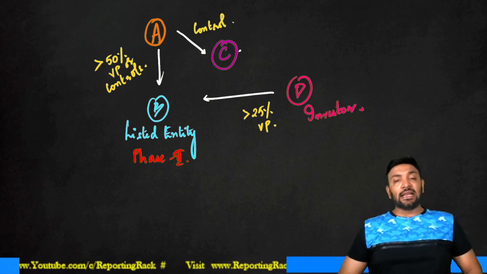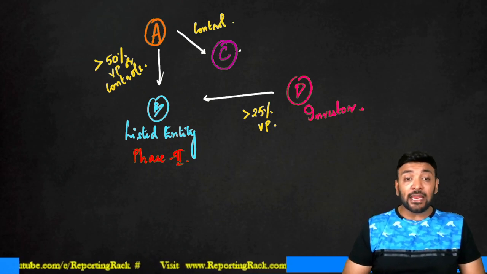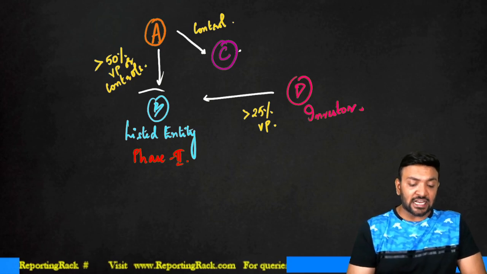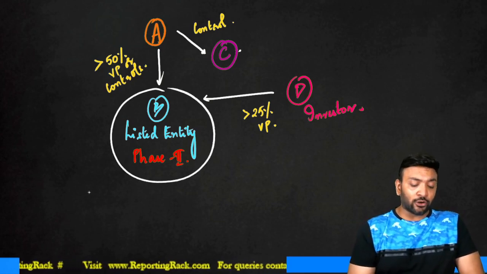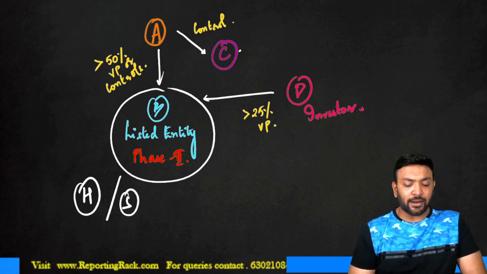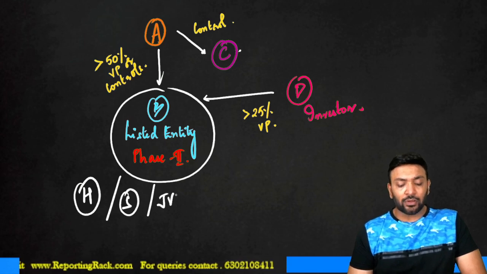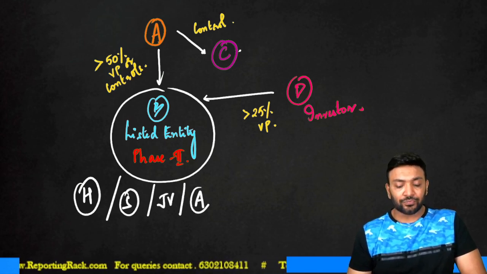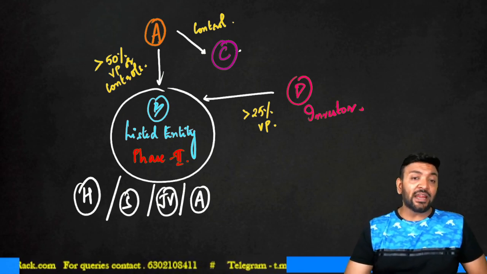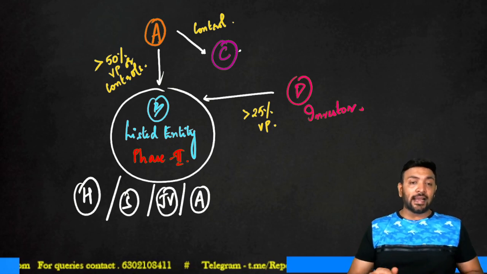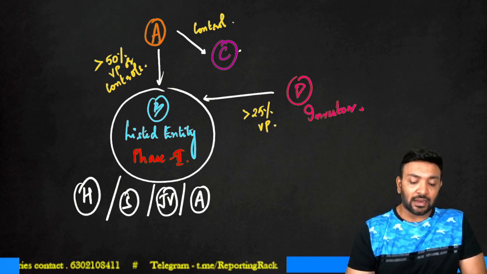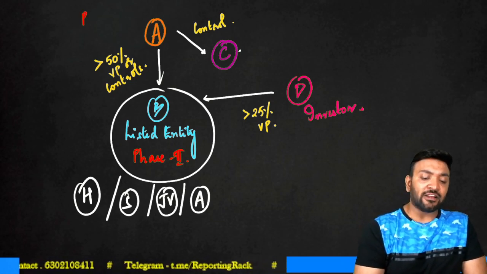Who has to comply with IND AS actually? It is entity B who has to comply with IND AS. So when I say it is of entity B which has to comply with IND AS, then it should include a holding company, it should include a subsidiary, its joint venture or its associates. Correct? All these companies which form part of the group of B should compulsorily comply with IND AS. Should A comply with IND AS? Absolutely yes. It has to comply with IND AS under phase 2.